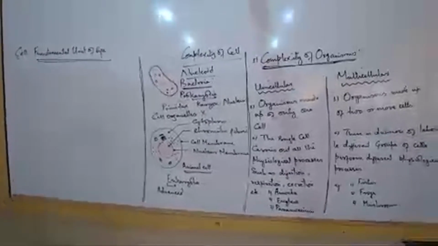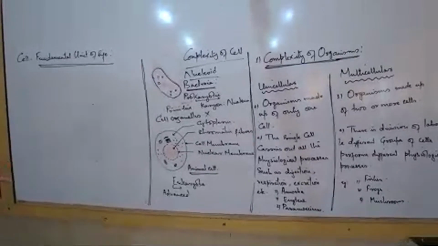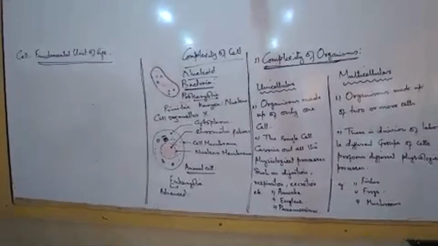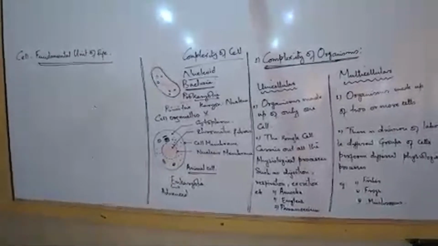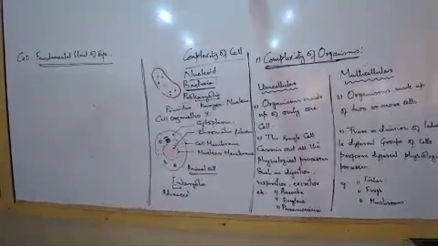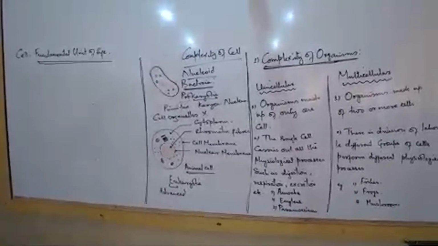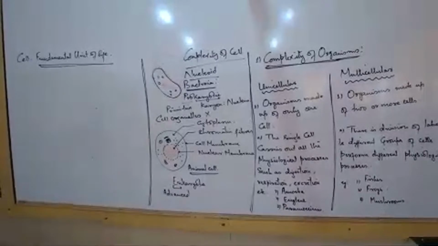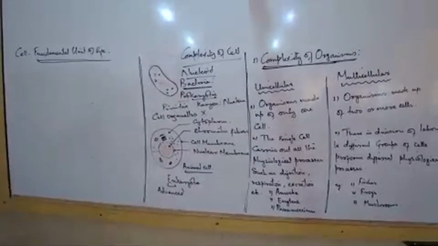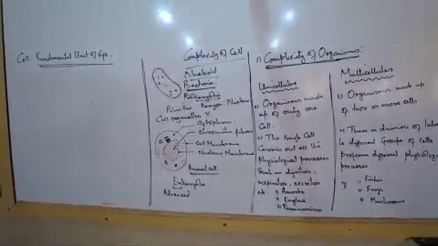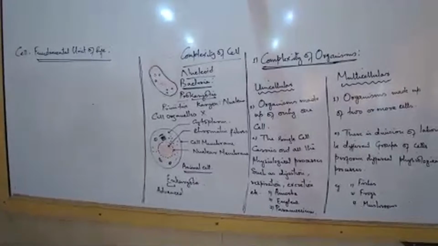Read this at home. This remains as homework. We had already written down differences between unicellular and multicellular, and prokaryotic and eukaryotic. I asked you to go through the book because it's already written. Sometime or the other, as you go on with the chapter, anytime I may ask you to write one or two questions. So keep reading whatever portion is over. If you have doubts, come and ask. We'll continue again next time.